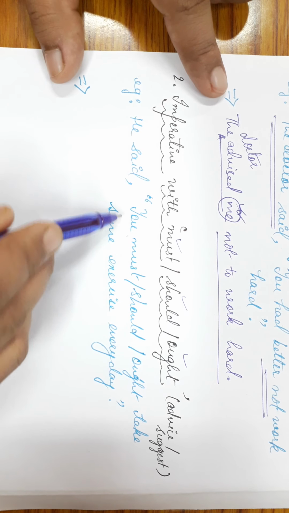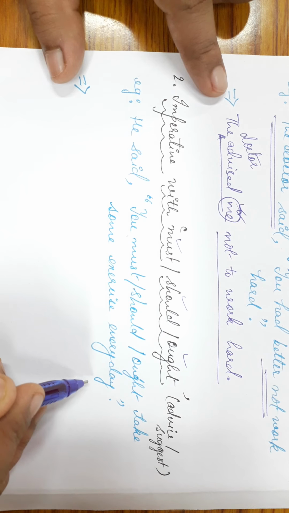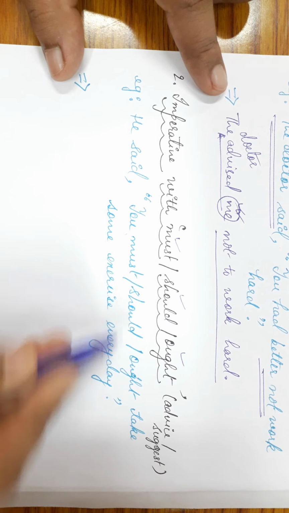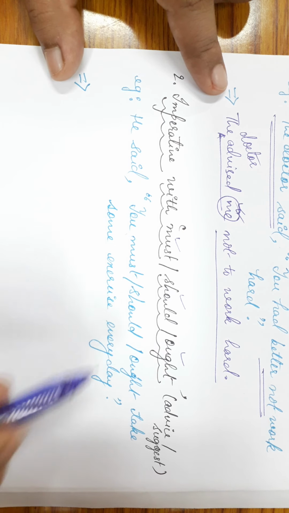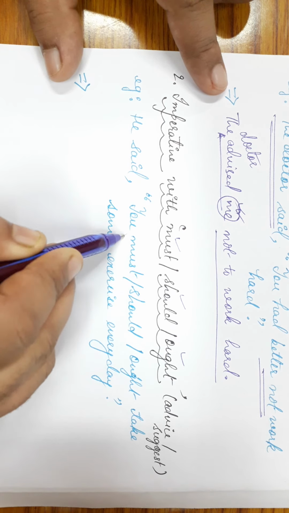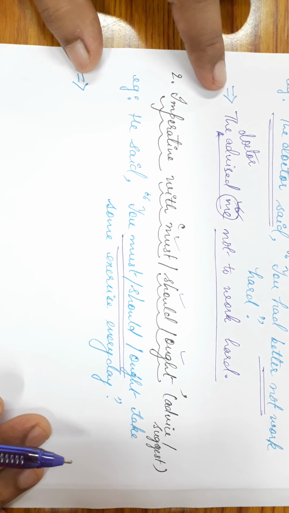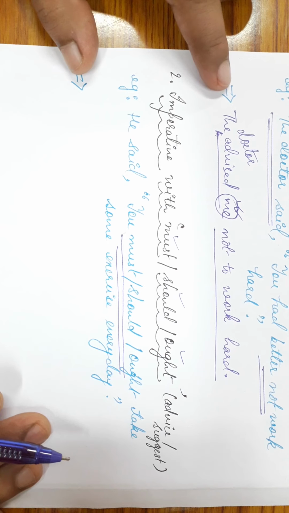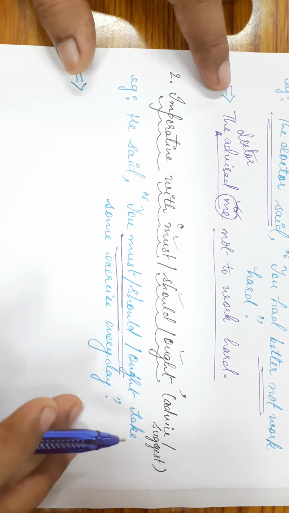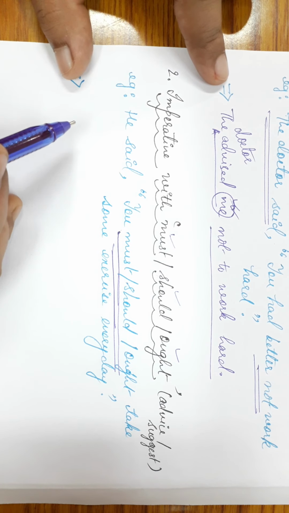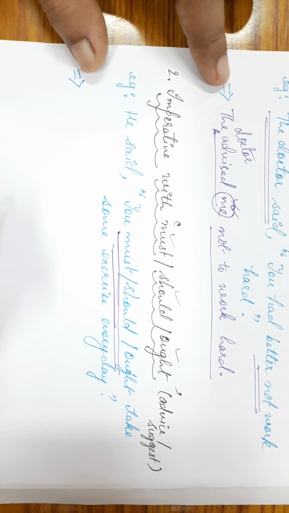He said, "You must take some exercise every day." It can be, "You should take some exercise every day," or "You ought to take some exercise every day." Now, the choice of the modals can be any. The choice of must, should, or ought can be any.